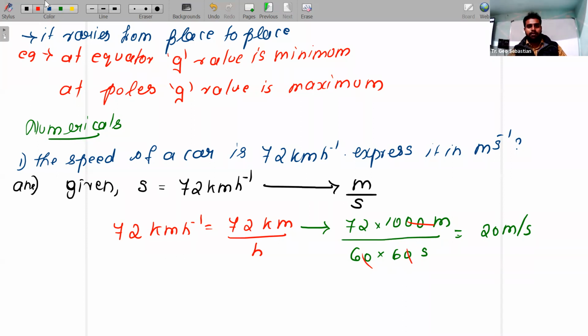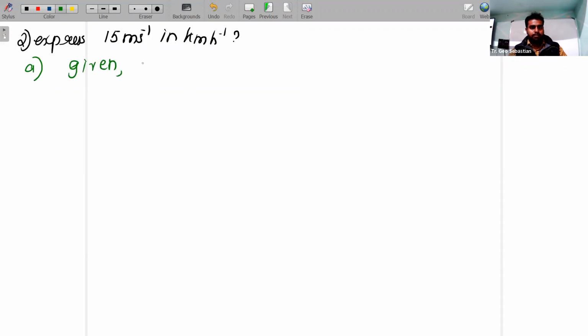Done. One more question. Express 15 meter per second in kilometer per hour. What is the answer? Given speed is equal to 15 meter per second.